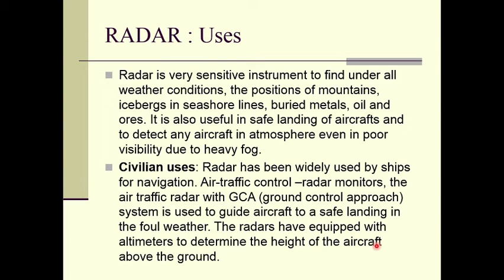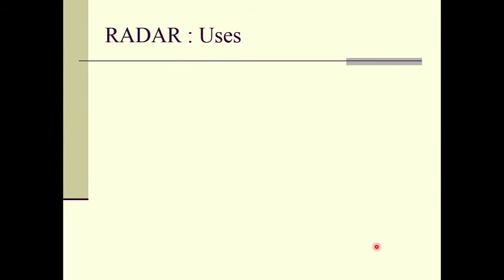Civilian uses. Radar has been widely used by ships for navigation, air traffic control, and radar monitors. The air traffic radar with GCA, ground control approach system, is used to guide aircraft to a safe landing in foul weather. The radars are equipped with altimeters to determine the height of the aircraft above the ground. So an altimeter is a device that is used to determine the height of the aircraft above the ground, and that also utilizes radar, right?